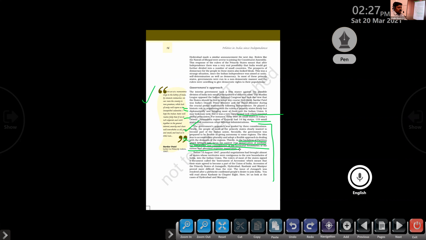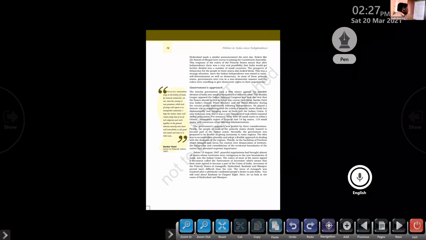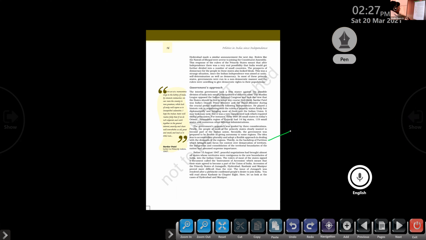So the third problem, we already know the problem of partition. We face the problems of the partition. So it is not that easy to redivide and make the regions cooperate with the Indian Union. So we know the problem of the partition. So the government is not ready to create such kind of problems. So diplomatically, they tried to grab each and every princely state and added that along with the Indian Union.